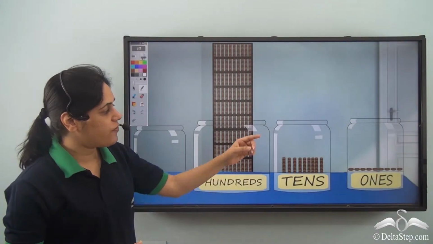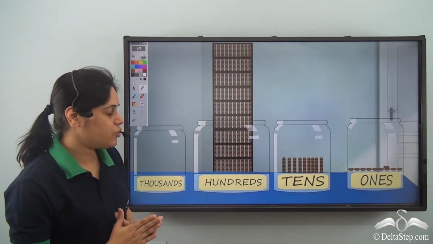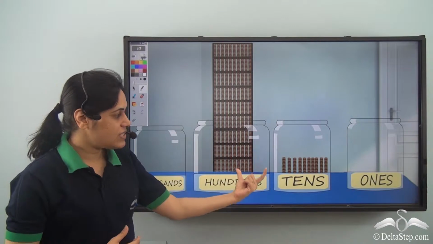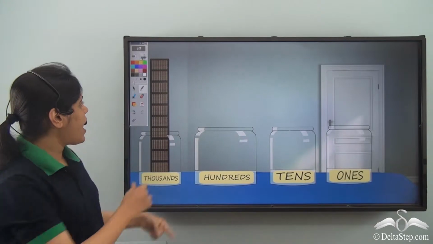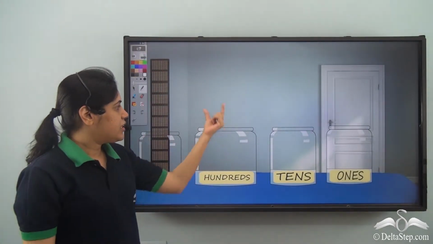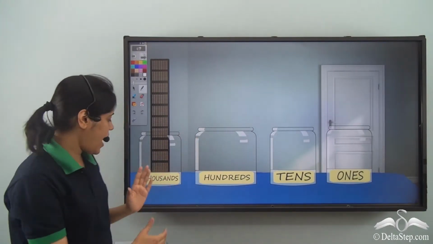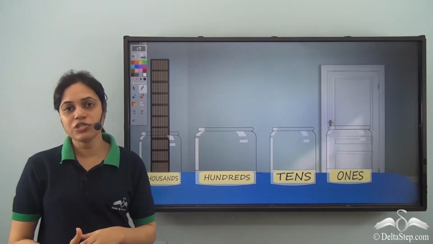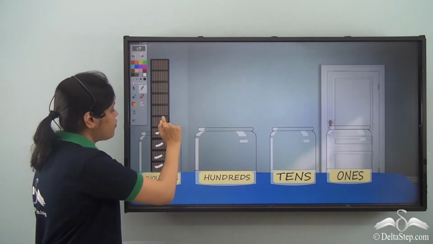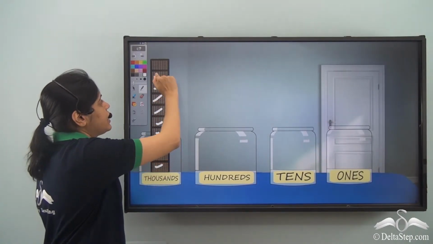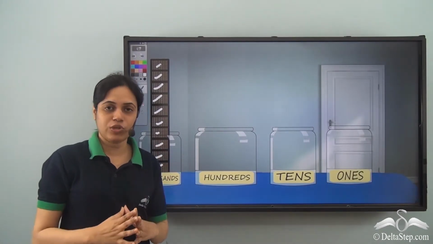As soon as I drop one cookie in the ones jar, they form a pile and jump to the tens jar. Now once again, these 10 piles come together. They go to the hundreds jar, and the 10 groups from the hundreds jar form a stack and move to the thousands jar. So these are 1, 2, 3, 4, 5, 6, 7, 8, 9, 10 groups containing 100 cookies.